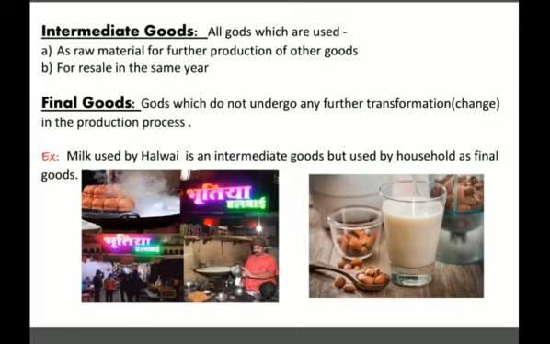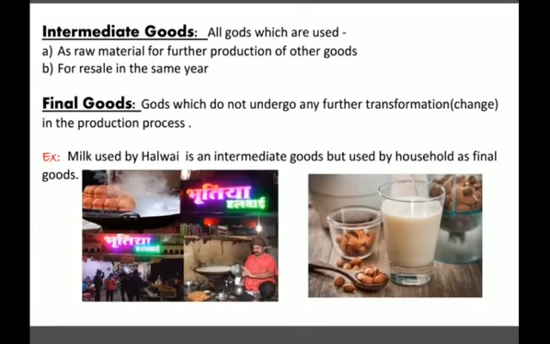If a shopkeeper purchases milk from a wholesaler, then for that shopkeeper that milk is an intermediate good. Why? Because the shopkeeper will sell it to the customers. If that shopkeeper is purchasing milk to drink for self consumption, then that milk will be a final good.